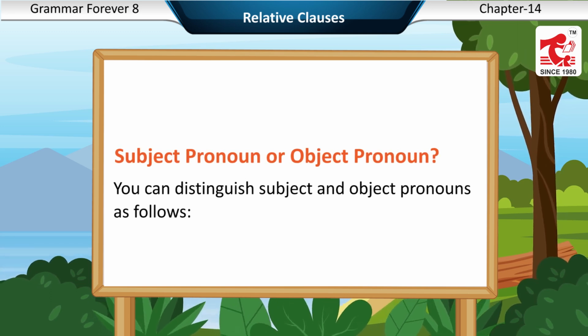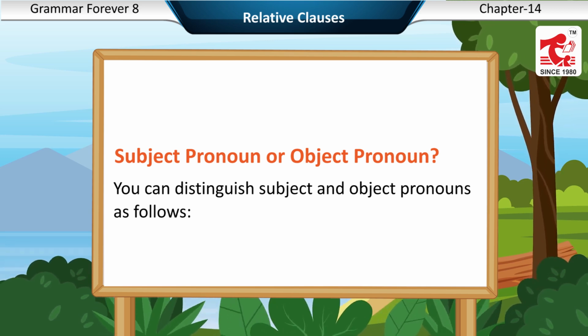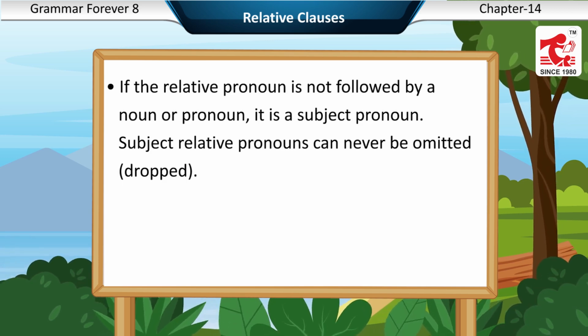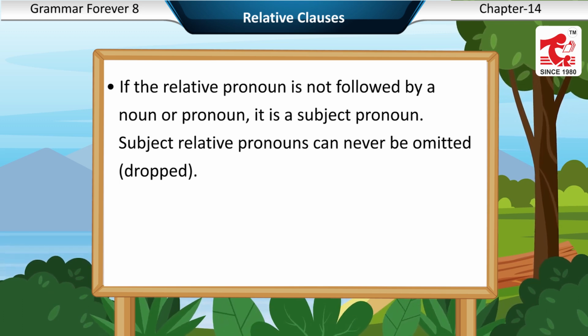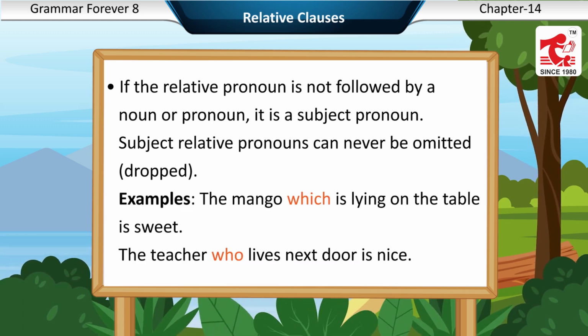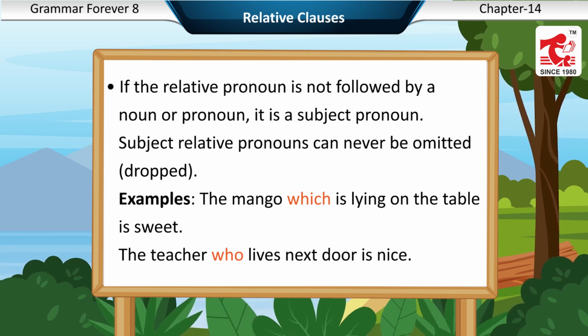Subject pronoun or object pronoun. You can distinguish subject and object pronouns as follows. If the relative pronoun is not followed by a noun or pronoun, it is a subject pronoun. Subject relative pronouns can never be omitted, dropped. Examples: the mango which is lying on the table is sweet. The teacher who lives next door is nice.